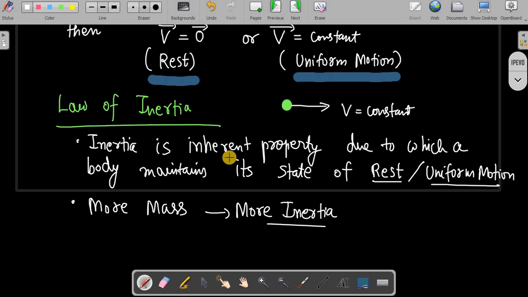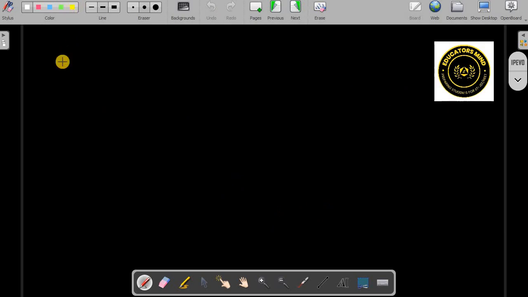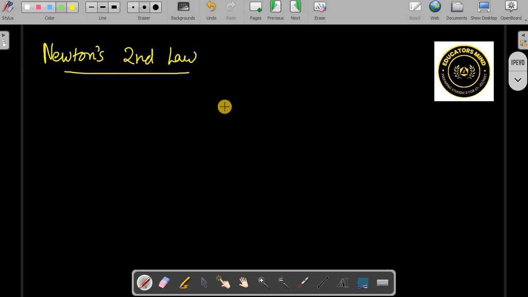Okay, now let us go to the next, Newton's second law. What does Newton's second law say? This is the major law which we have to see in this chapter. A lot of applications are there. Newton's second law gives the method to calculate the net force.